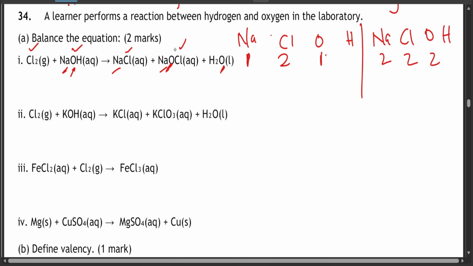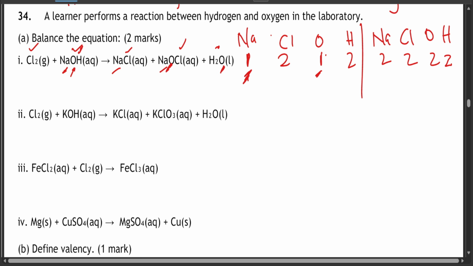And then hydrogens, we have 1 hydrogen here and 2 hydrogens here. So the ones that are affected are mostly sodium and oxygen.